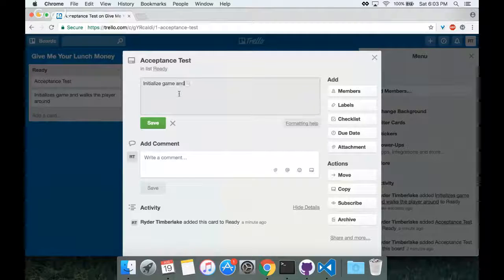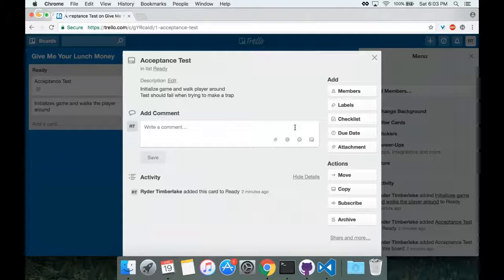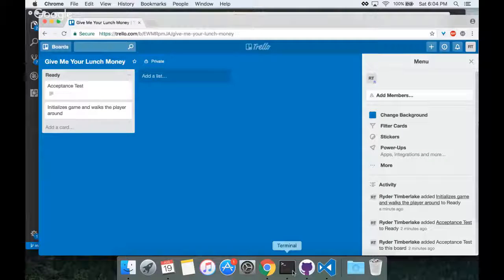Initialize game and walk player around. Test should fail when trying to make a trap, I'd say, because the code for making traps does not exist yet. So when we start to call make trap, we should start to see failures. And we can probably do a unit test. Anyway, we'll get to all that in a second. So: initialize the game and walk the player around, test should fail when trying to make a trap. So let's head back to the code.